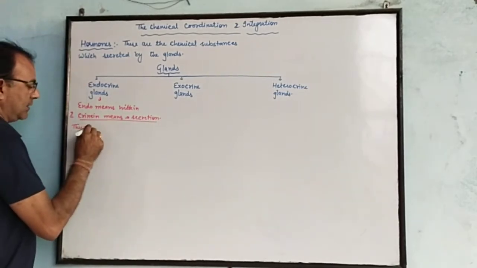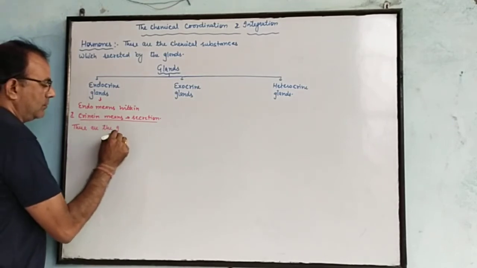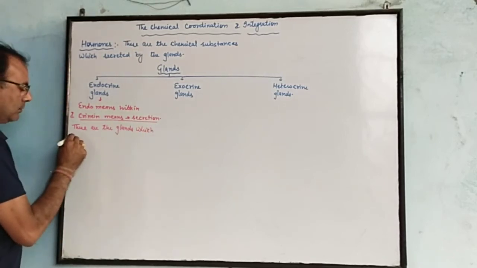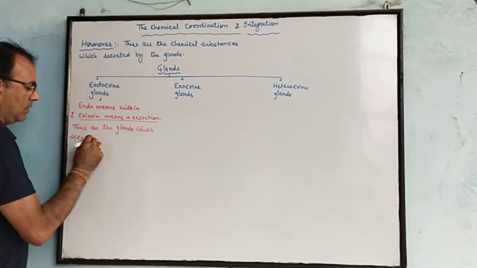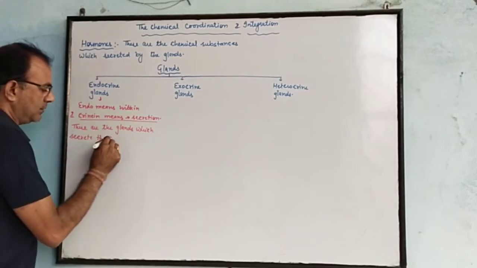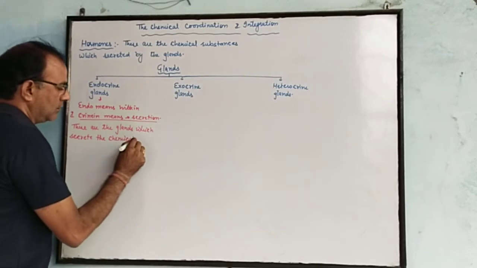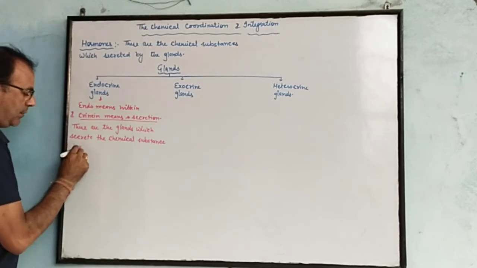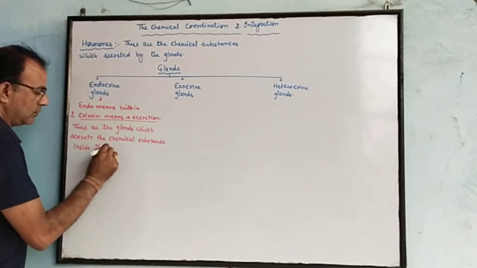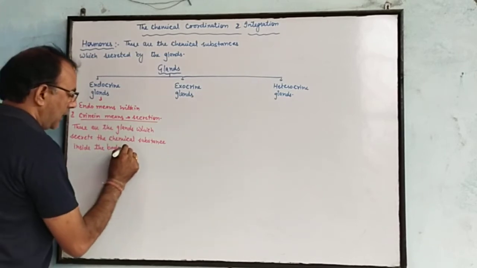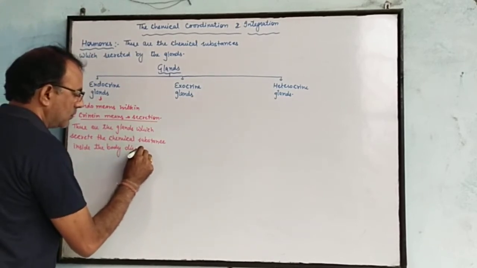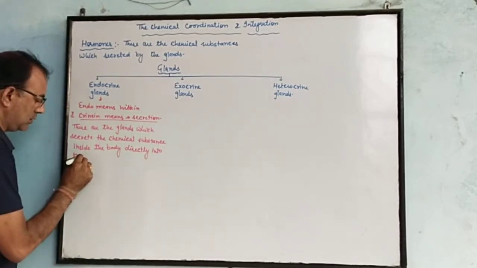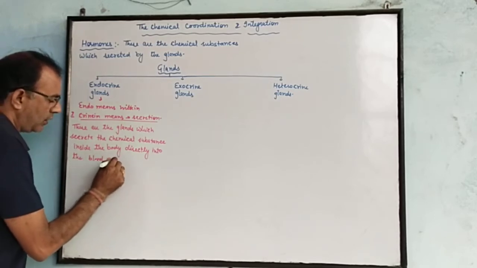These are the glands which secrete the chemical substance inside the body, directly into the blood or lymph.